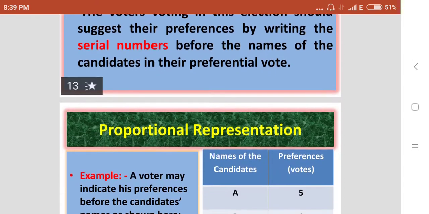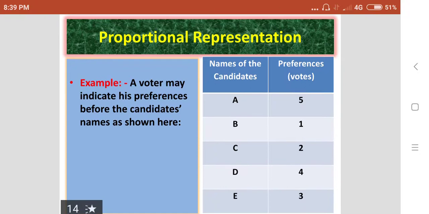There is one example of proportional representation here. A voter may indicate his preferences before the names of the candidates, as shown here.